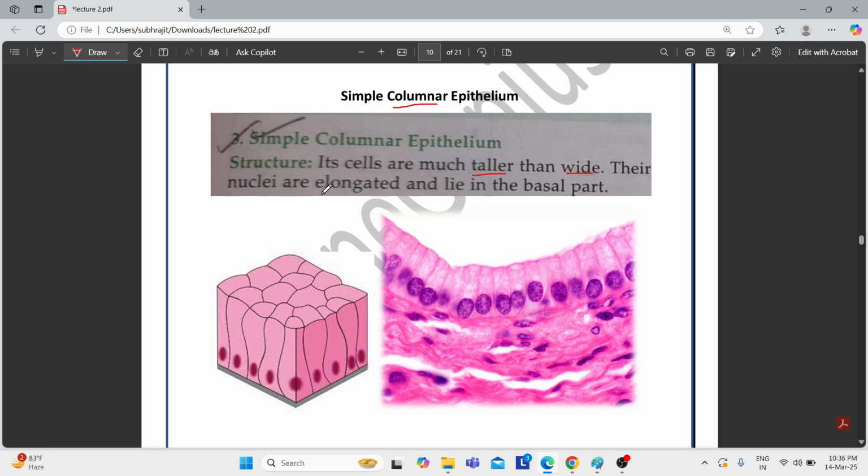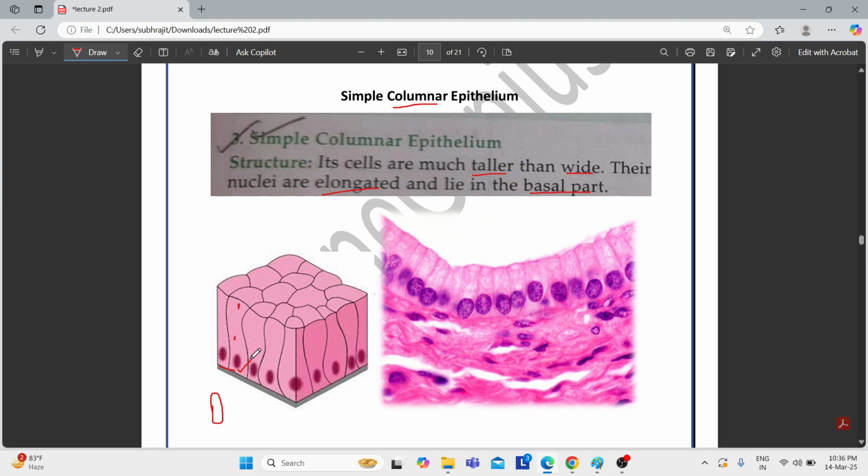The nuclei are very elongated, and they lie at the basal part. See, this nucleus is not round, it is a bit elongated, like this type of structure. They are not exactly round, and they lie exactly at the basal part. They are not located centrally, and not at the apical portion. They are located exactly at the base.